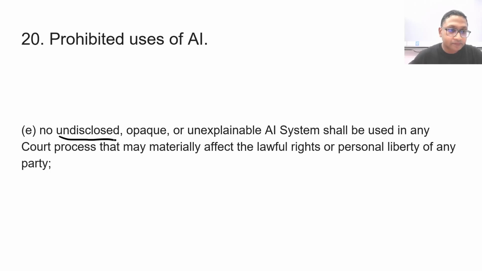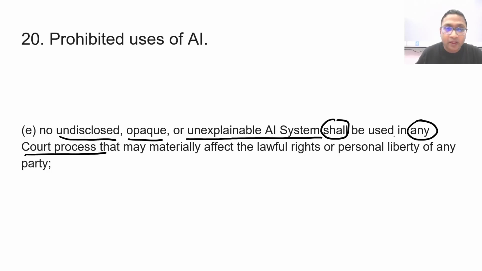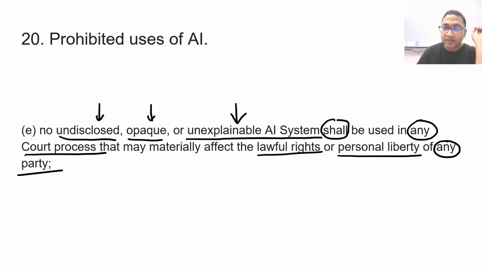No undisclosed, opaque, or unexplainable AI system shall be used in any court process that may materially affect the lawful rights or personal liberty of any party.